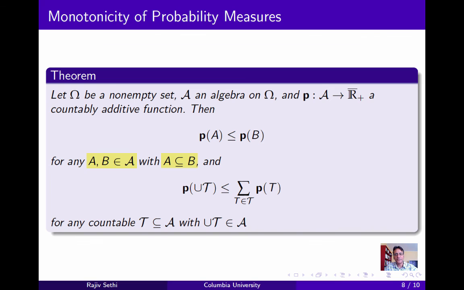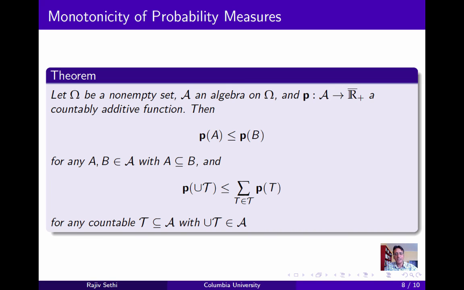So we've proved that if A is a subset of B, then P of A is less than or equal to P of B. And furthermore, for any countable collection of sets T in the algebra, whose union is itself in the algebra, the image under P of the union is less than or equal to the sum of the images of the individual sets in T.